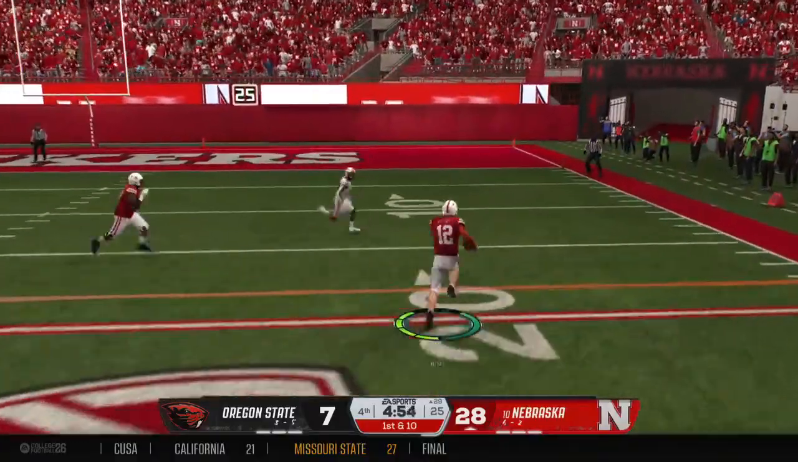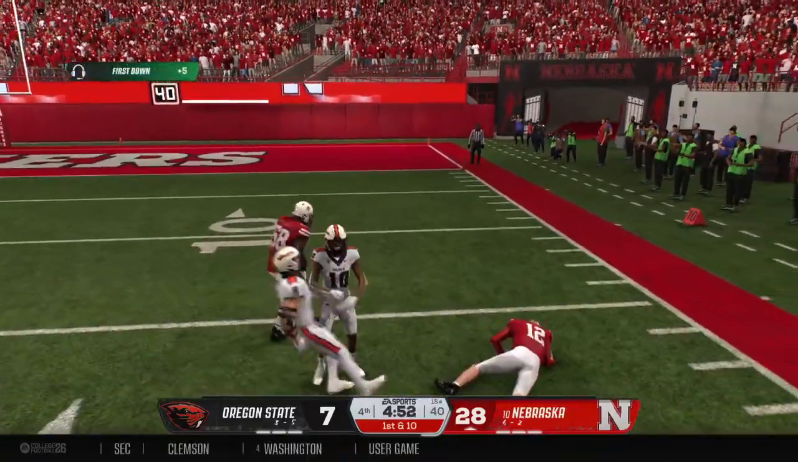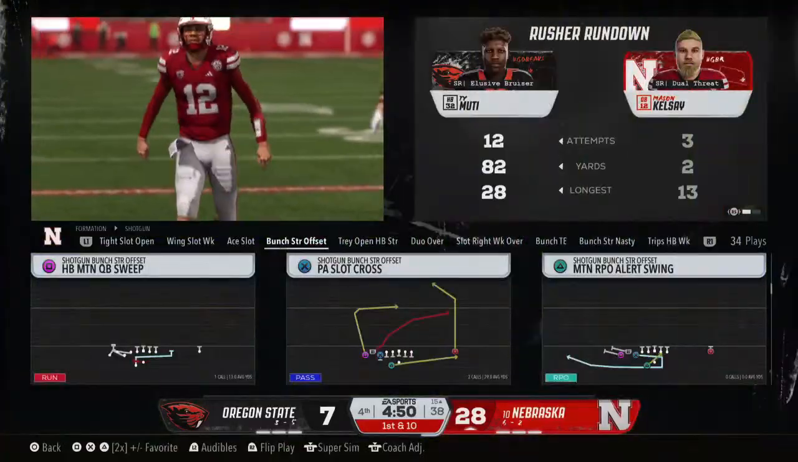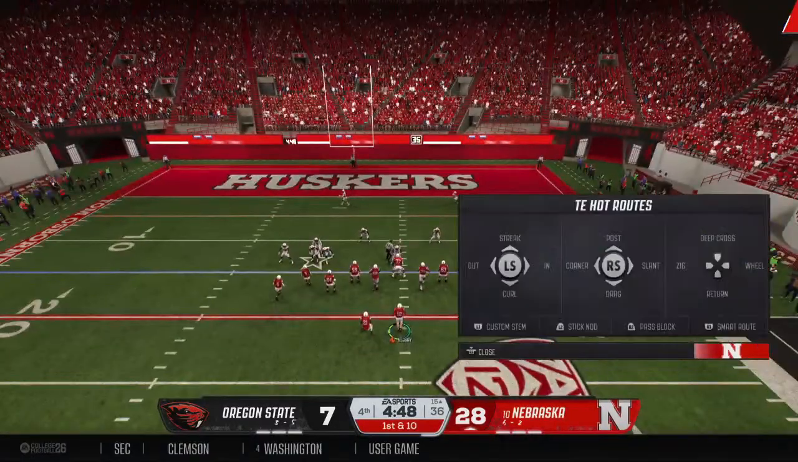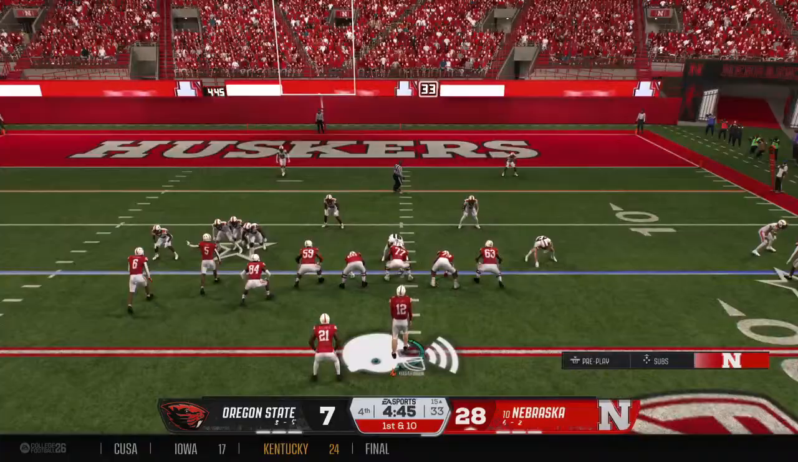He's in open space downfield. Makes it past the marker. And he's brought down after a nice gain. The Huskers are flying down the field.